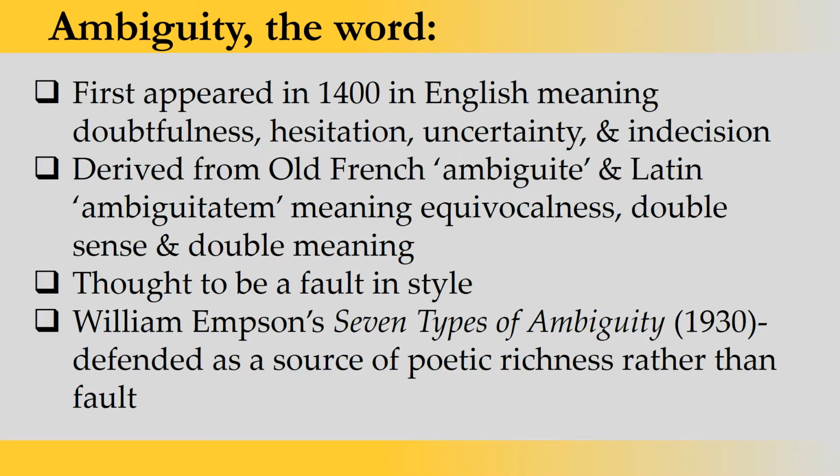Now dear students, it was thought to be a fault in style, and later William Empson composed a book called Seven Types of Ambiguity in 1930, and he defended ambiguity as a source of poetic richness rather than a fault. If you look at the development of the term ambiguity in literature, first this term, according to many scholars, was used to denote a fault in a style or a fault in writing.